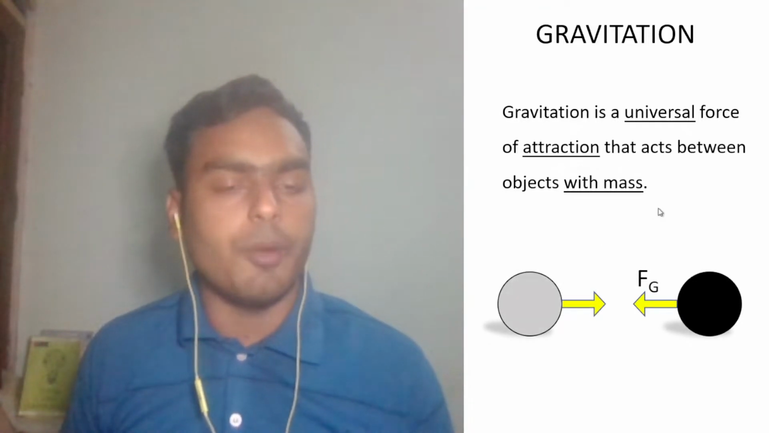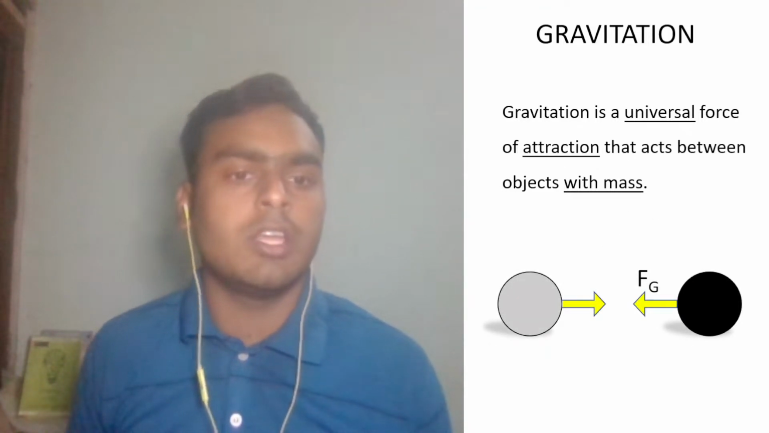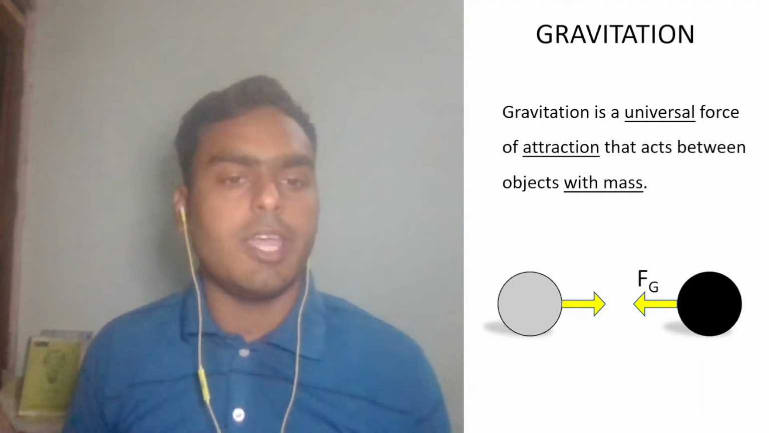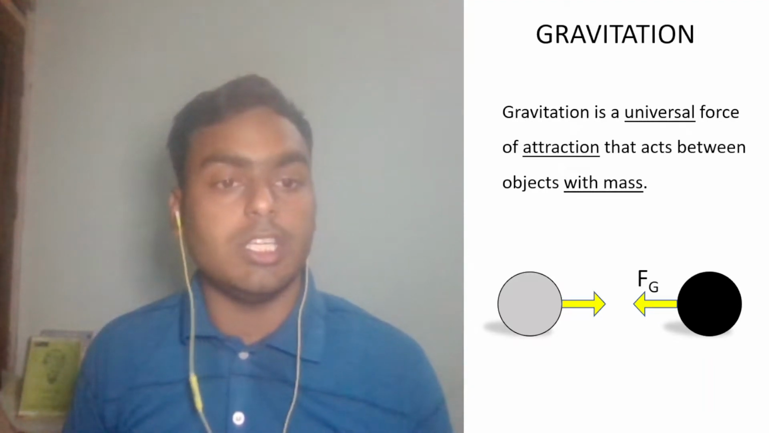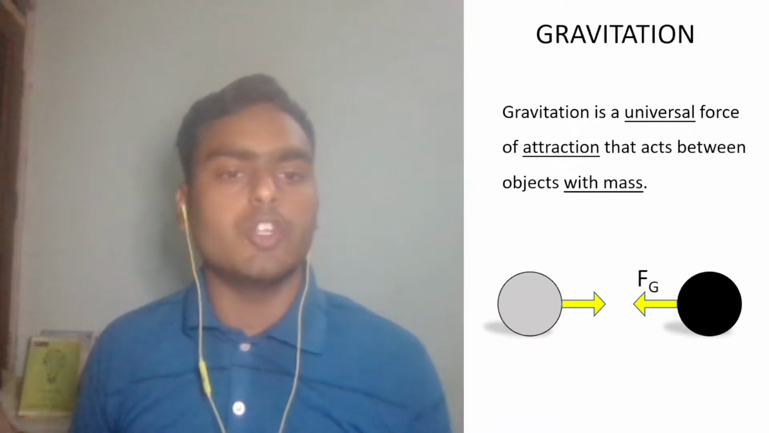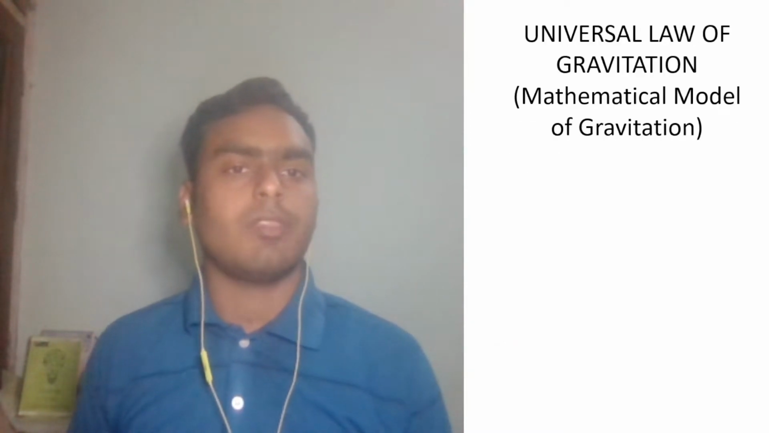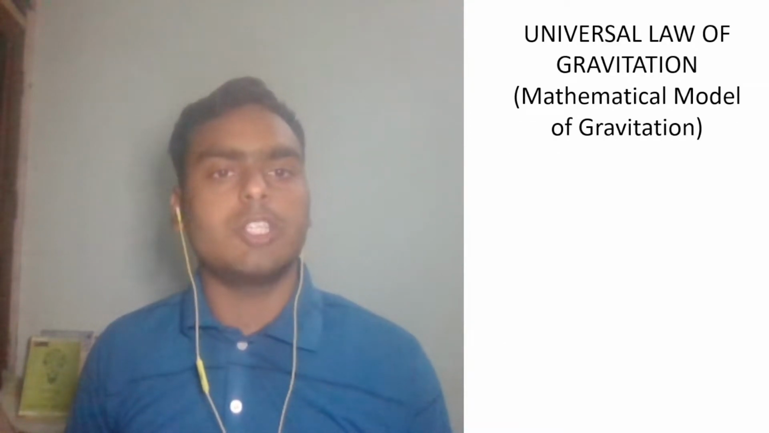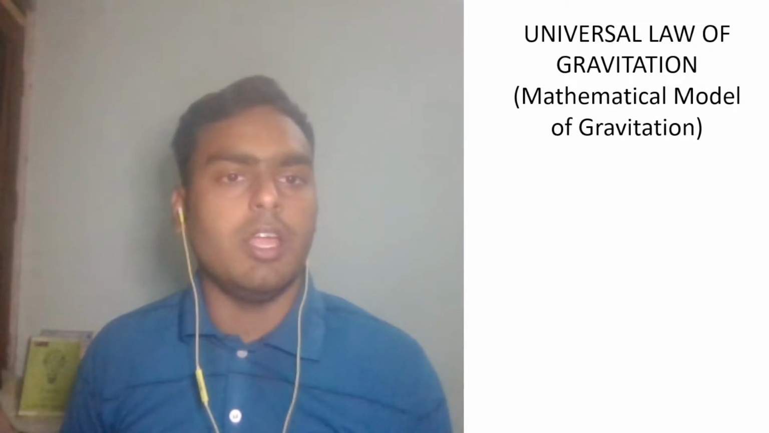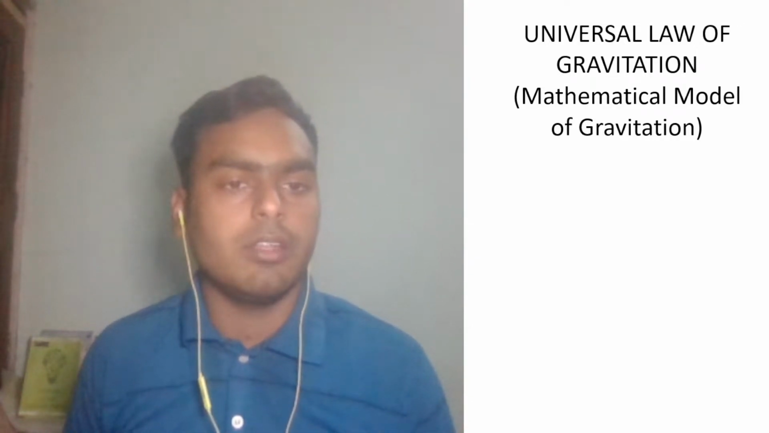So here are two objects, two massive objects. Gravitational force will work between them. I represented that force with this yellow arrow, and I denoted that force with Fg, gravitational force. Let's take a look into the universal law of gravitation to understand better. It is also the mathematical model of gravitation.